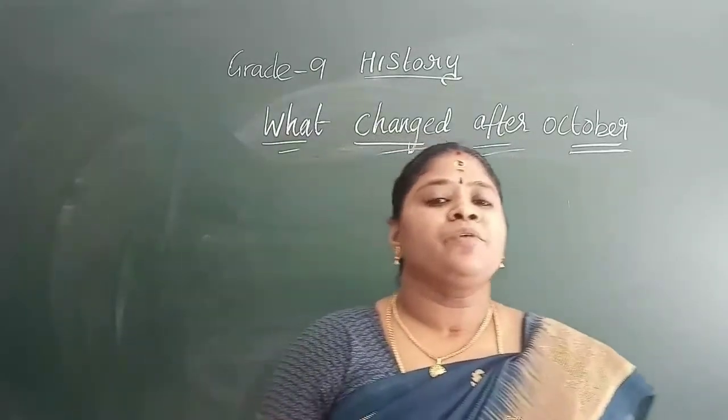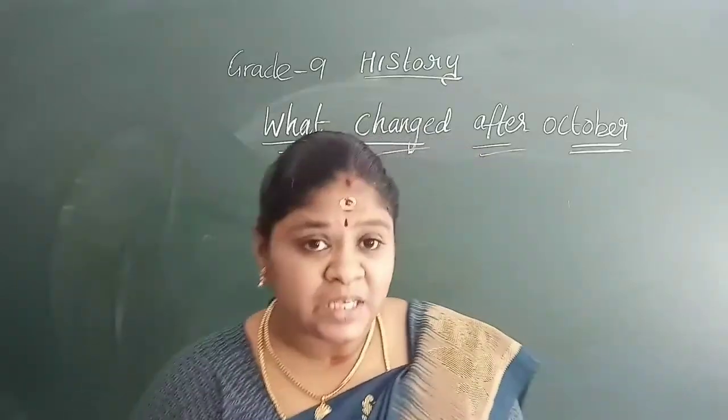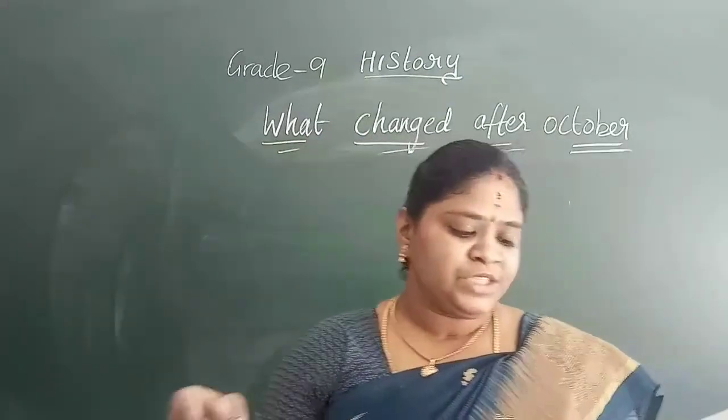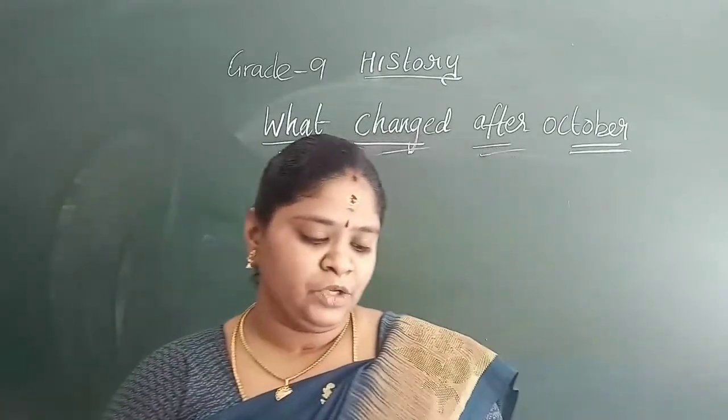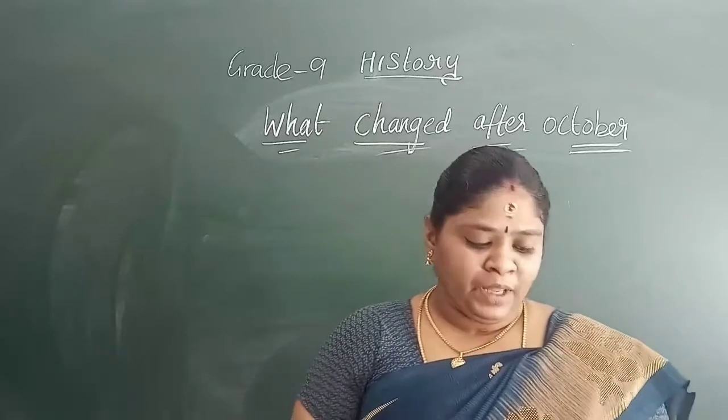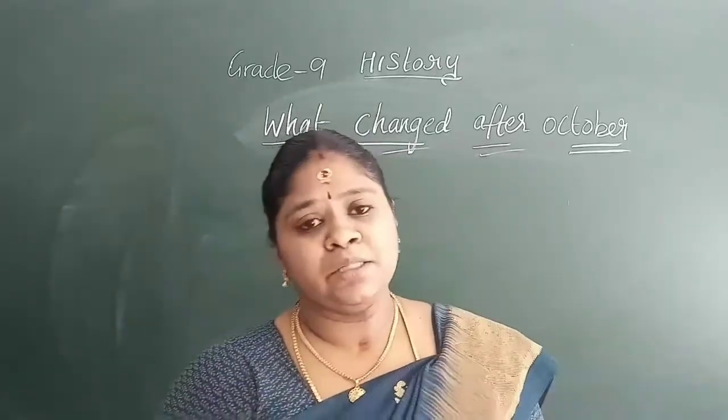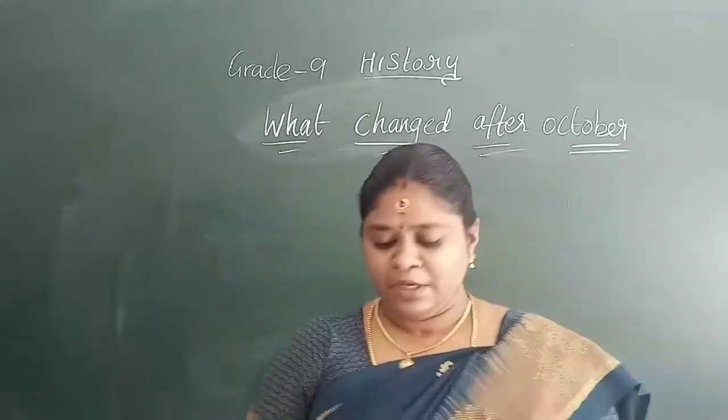Similarly, a secret police was kept in the name of the Cheka, later known as the OGPU and NKVD, and they punished those who criticized the Bolsheviks. They were severely punished.